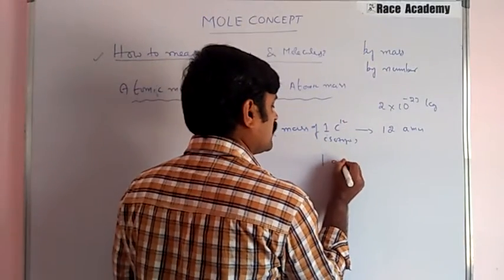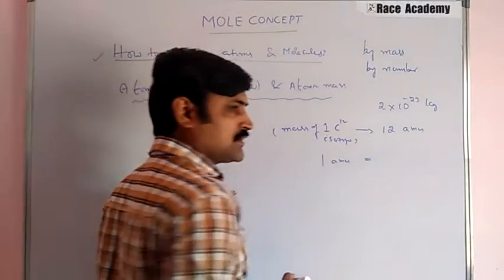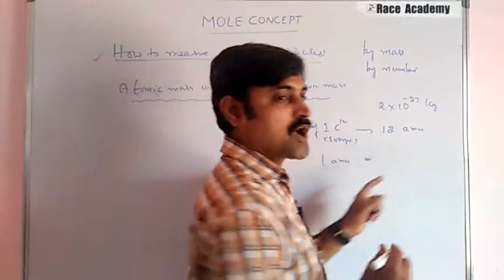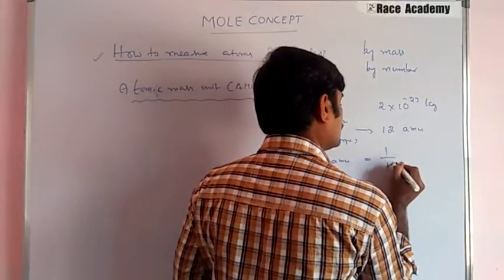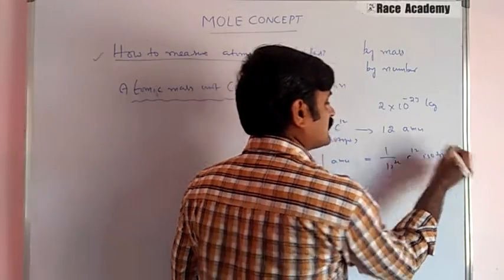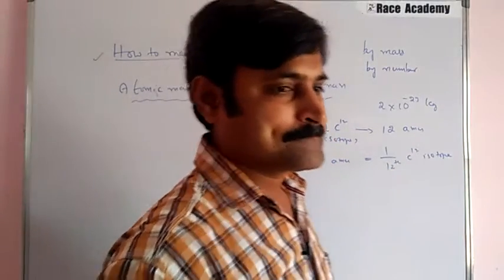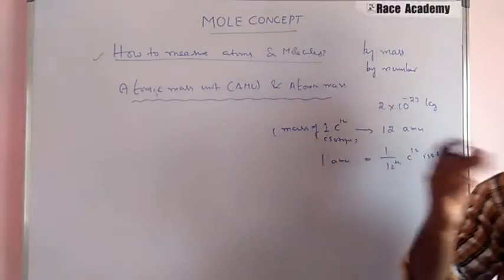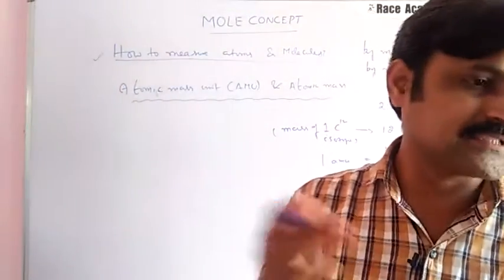So, what is 1 AMU? 1 AMU is nothing but 1 by 12th the mass of a carbon 12 isotope. Why is carbon 12 only taken, not carbon 13 or others?